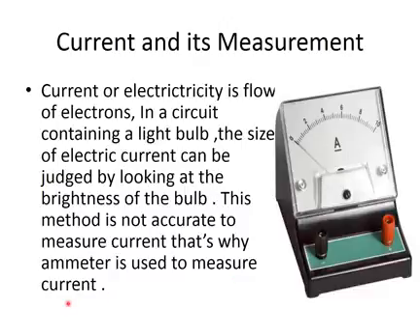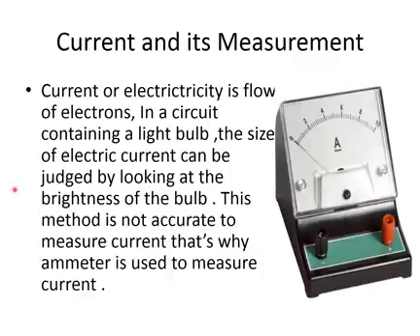So, what is current? Current or electricity is just the flow of electrons. And how to measure the current? Previously, it was done by just checking out the light. If the bulb was glowing with great intensity, it was believed that the amount of electricity flowing through it is greater. And if the bulb was not glowing with great intensity, it was considered that the current is not enough, or it's not that great.